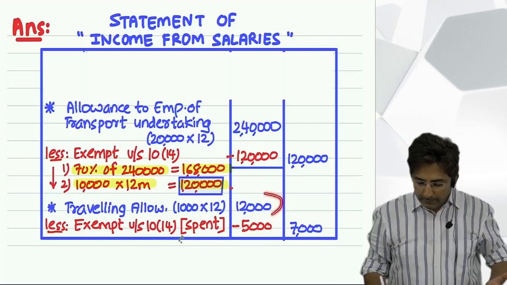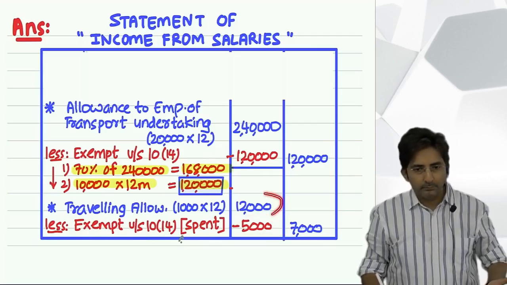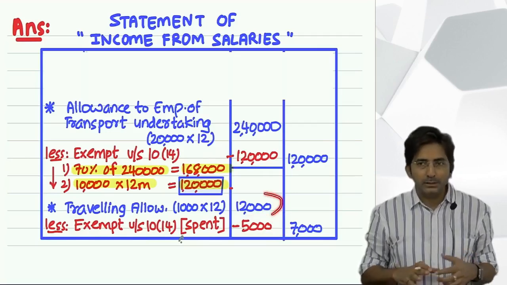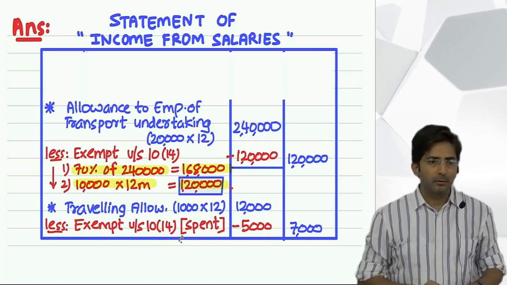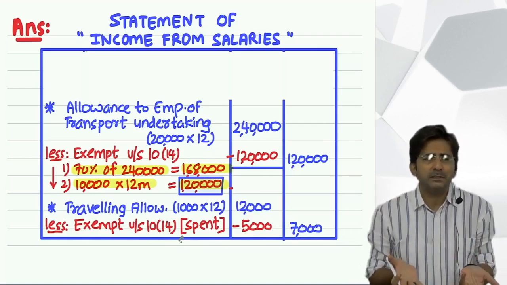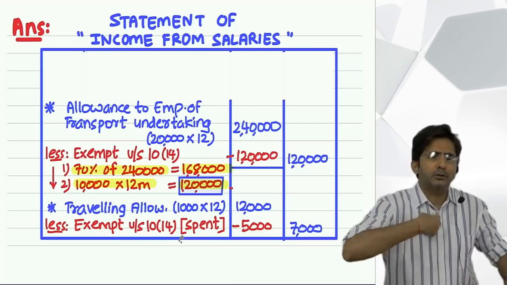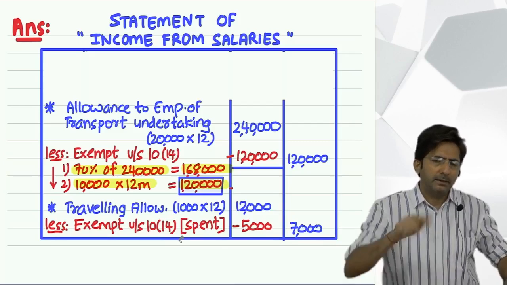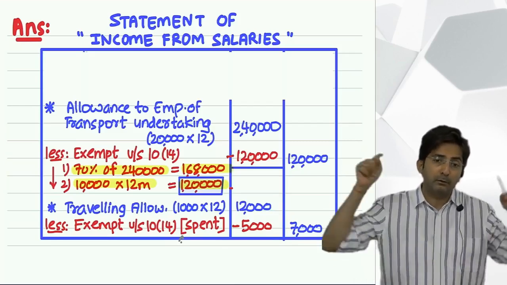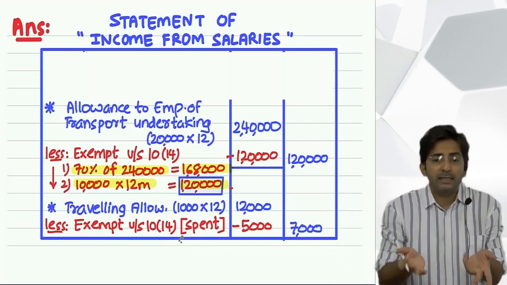But then why did he receive 12,000? Because see, boss is not measuring his tours. Boss has fixed an amount on monthly basis. Imagine your employee, I fixed an amount. Every month I'll give you 1,000. But does it mean that you will travel with 1,000 only? You may travel less also, okay?